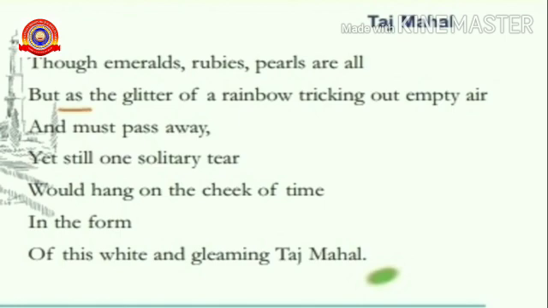None of them will last for long. They all must pass away. But one single teardrop will stay eternally. Eternally means lifelong. So he says that one single teardrop will stay lifelong on the cheek of time in the form of this white and shining Taj Mahal. So did you understand the whole poem?